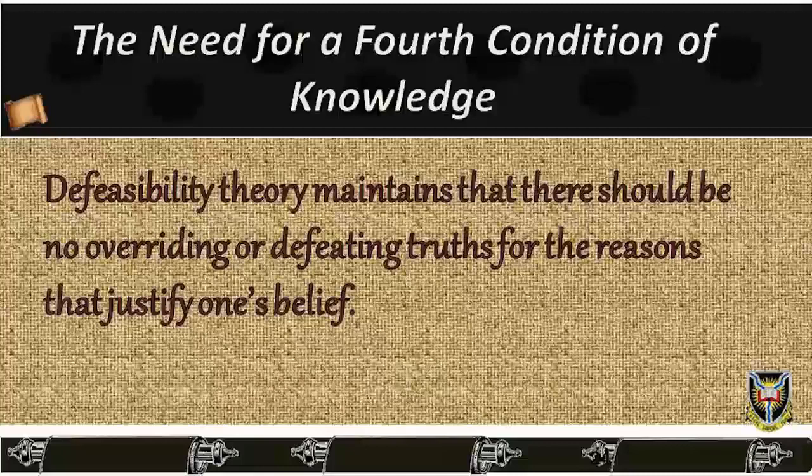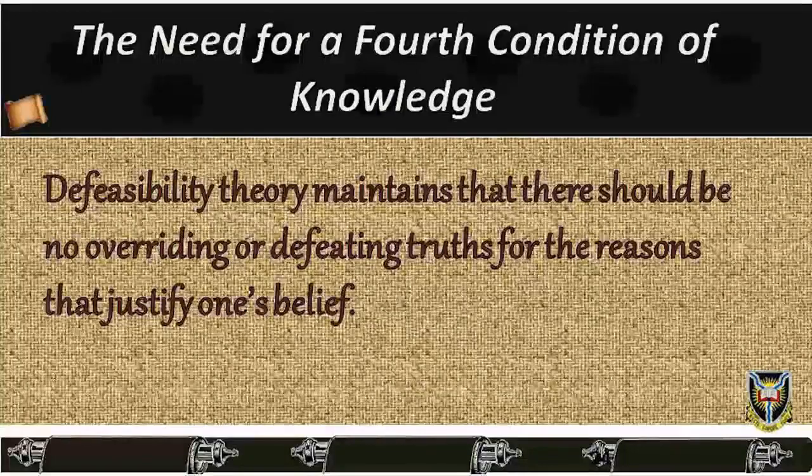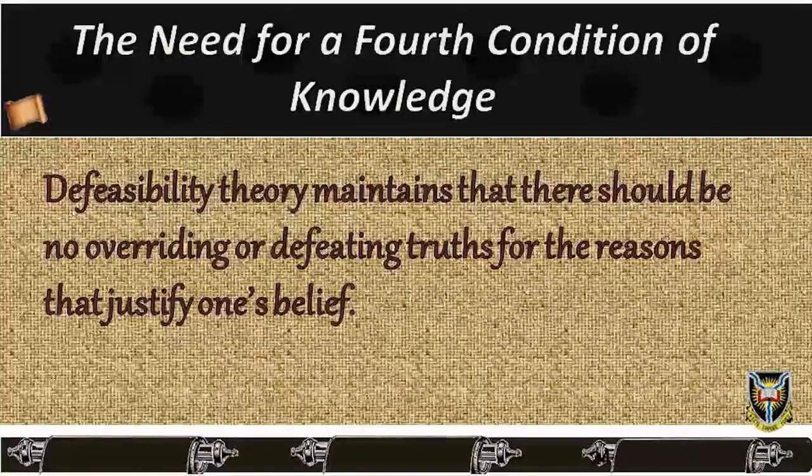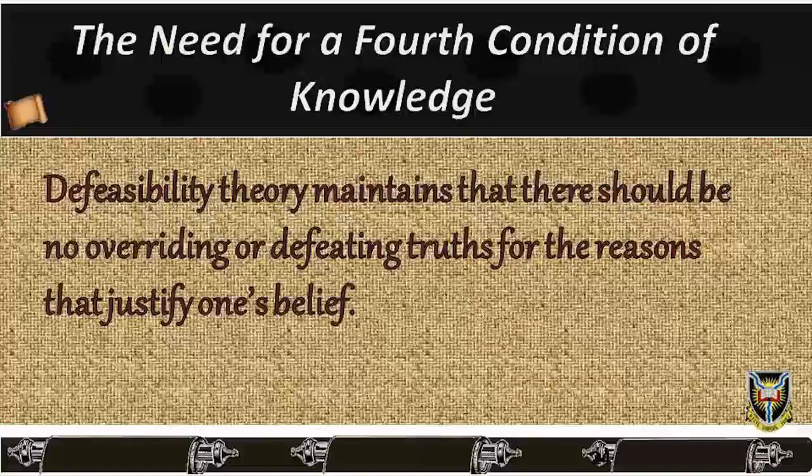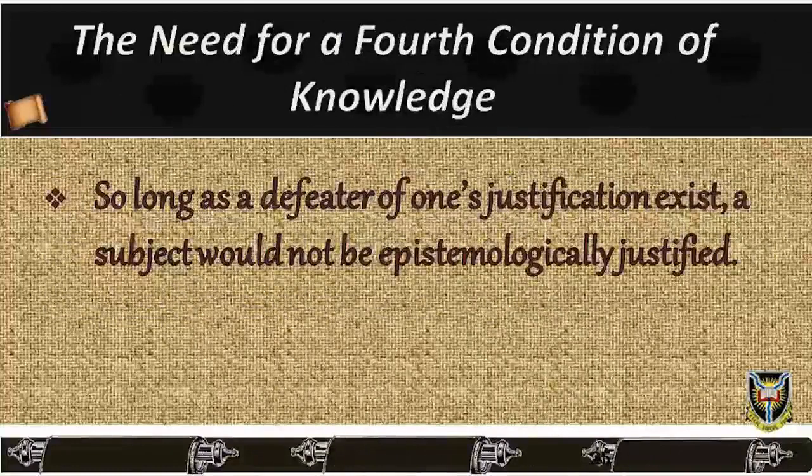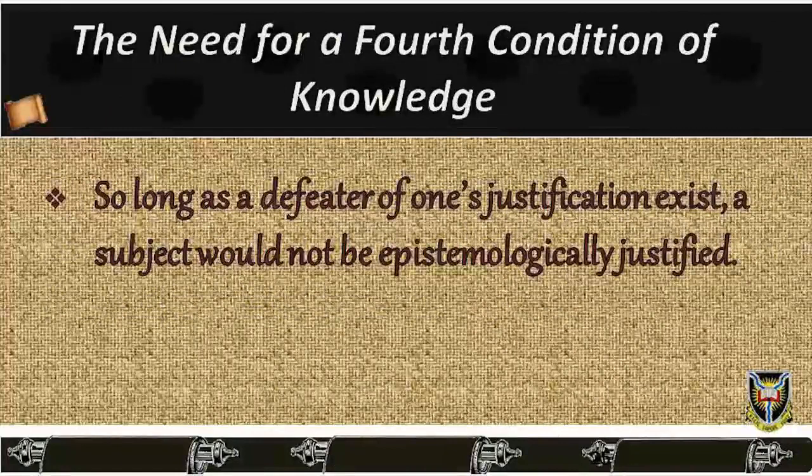Defeasibility theory maintains that there should be no overriding or defeating truth for the reason that justifies one's belief. For instance, suppose Mr. Kent believes he saw Daniel steal a book from the library and uses this to justify the claim that Daniel stole a book. A possible defeater or overriding proposition for such a claim could be a true proposition like, Daniel's identical twin, Robert, is currently in the same town as Daniel. So long as a defeater of one's justification exists, a subject would not be epistemologically justified.